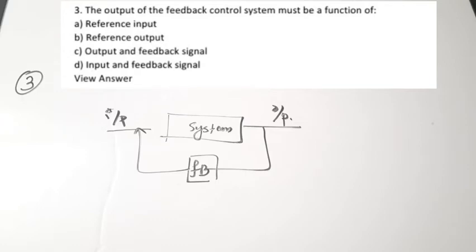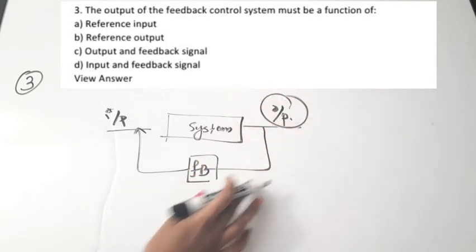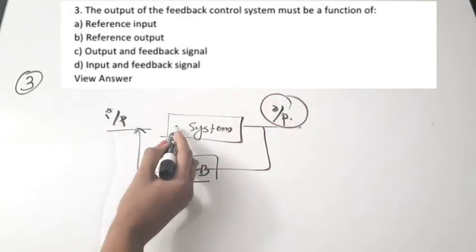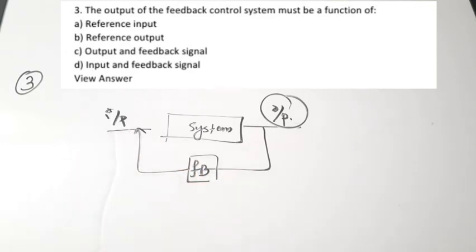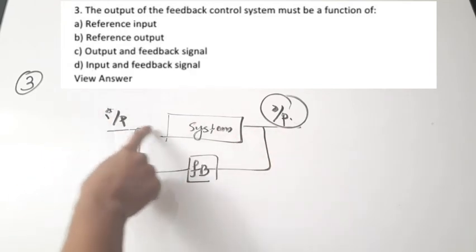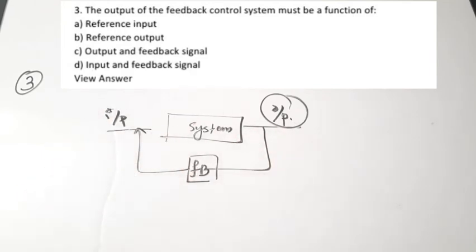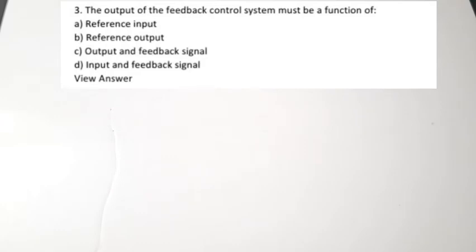Okay. So the output of a system, here the question is regarding the output, right? So the output will be depending on, clearly you can see 2 things are connected to the system, right? What all things are there? There is an input connected, there is a feedback connected. So the output will be depending on these 2 things. First one is input, then the feedback. Okay. So correct answer is D, which is input and feedback signal. D is the correct answer. Okay. Next question. These are the basic questions from open loop and closed loop control system.